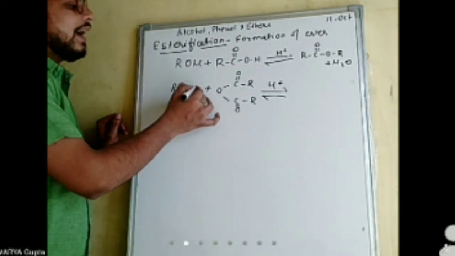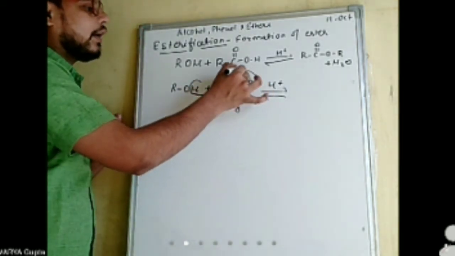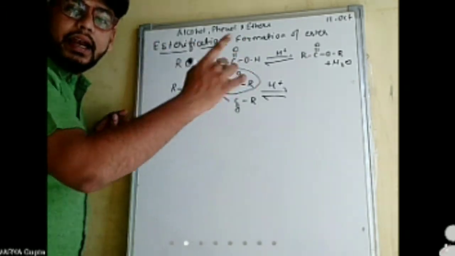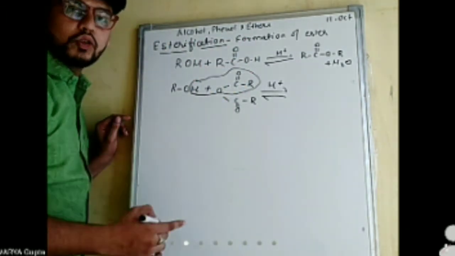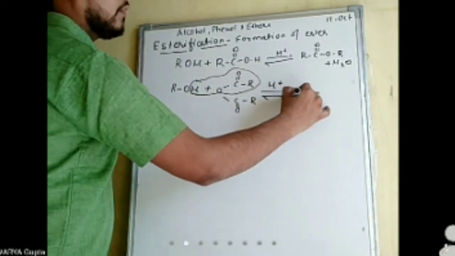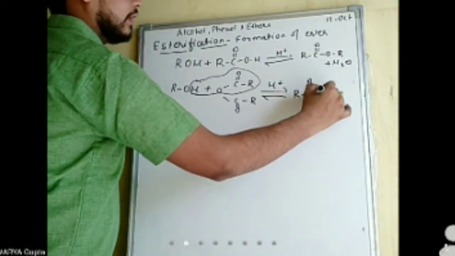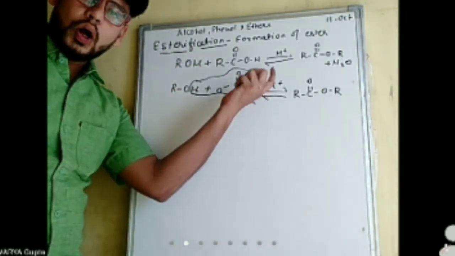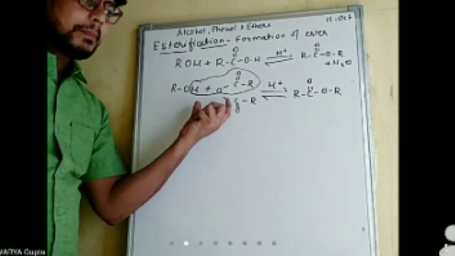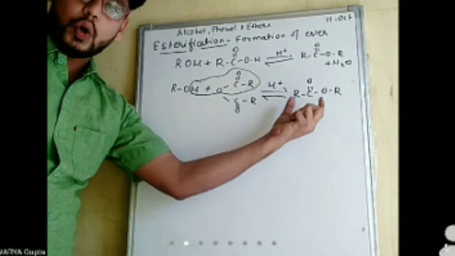So this hydrogen and this part of the anhydride are removed, resulting in the formation of a carboxylic acid, as well as an ester. Like acid plus alcohol gives ester, alcohol plus derivative of acid will also form ester.